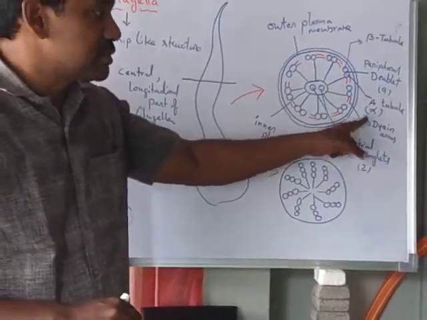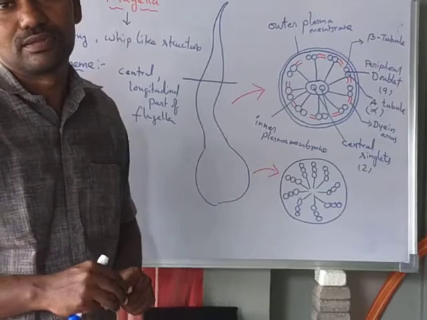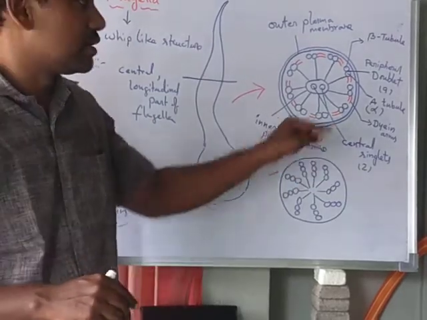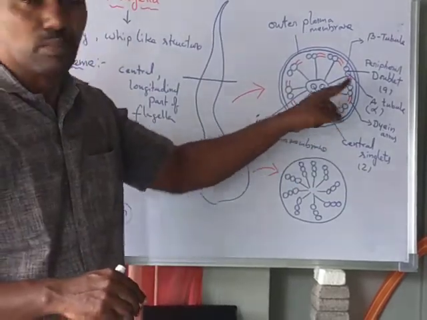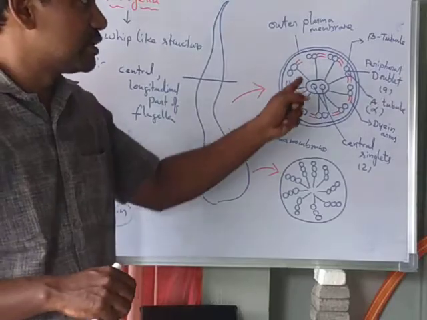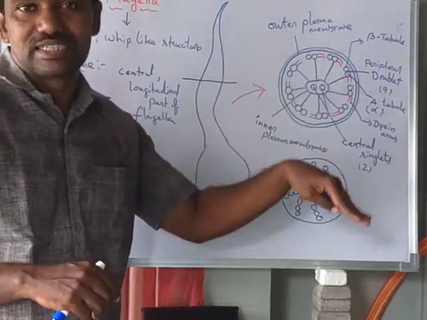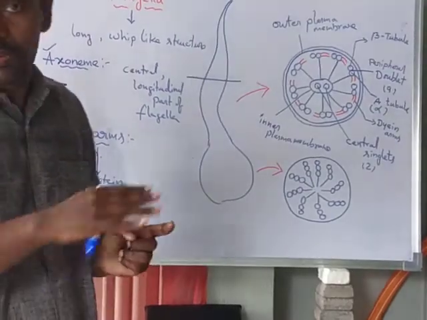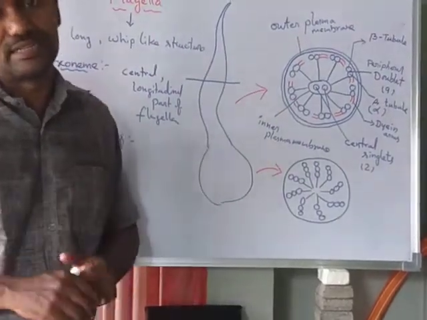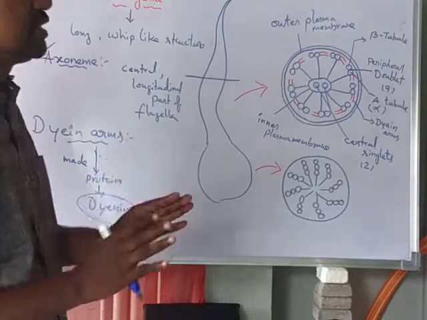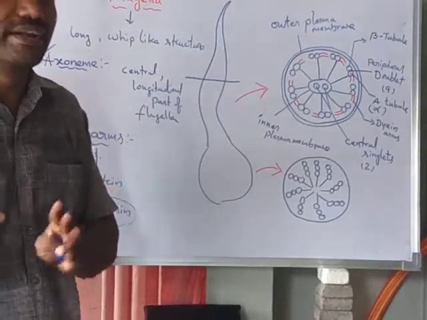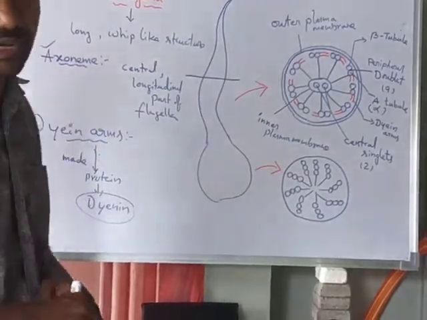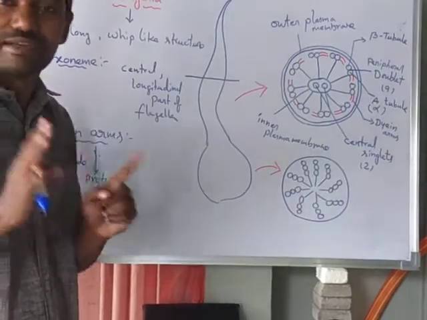That means the dynein arms cause a sliding movement of the doublets, and when the doublets slide to one side, the flagella also bends to that side. So dynein arms cause the bending movement of the flagella.